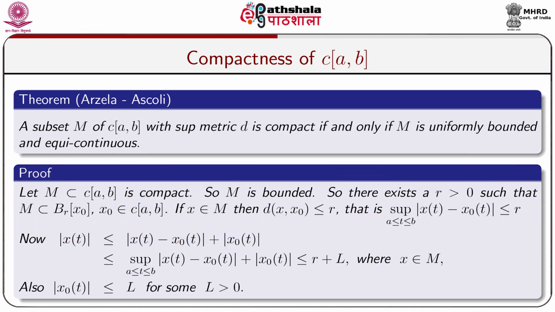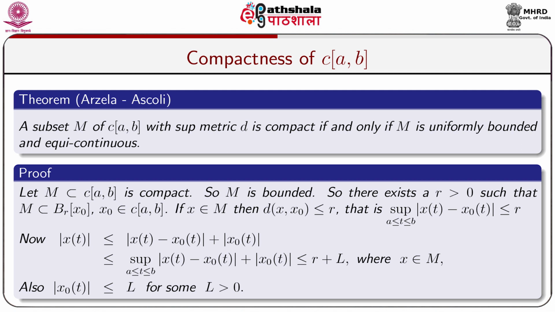So, there exists R > 0 such that M is a subset of B_R[x0], where B_R[x0] is the closed ball centered at x0 with radius R, and the boundedness of M follows from the property of the metric space, and x0 is taken from C[a,b], that is, x0 is a continuous function over the closed interval [a,b].